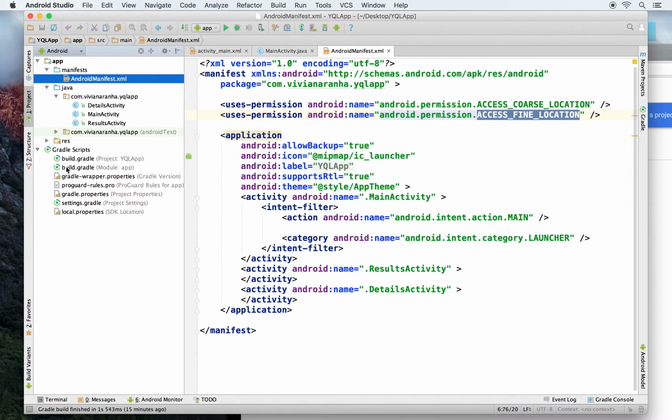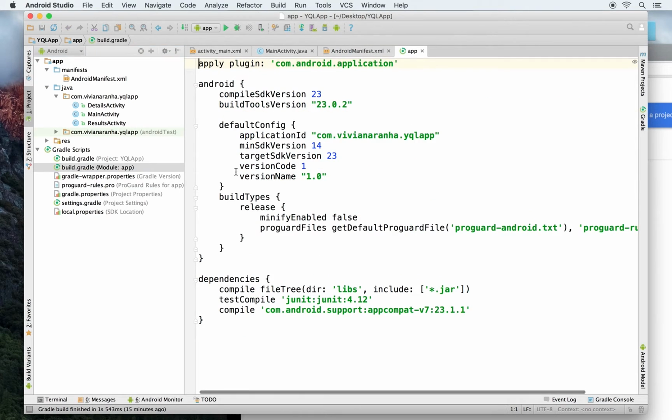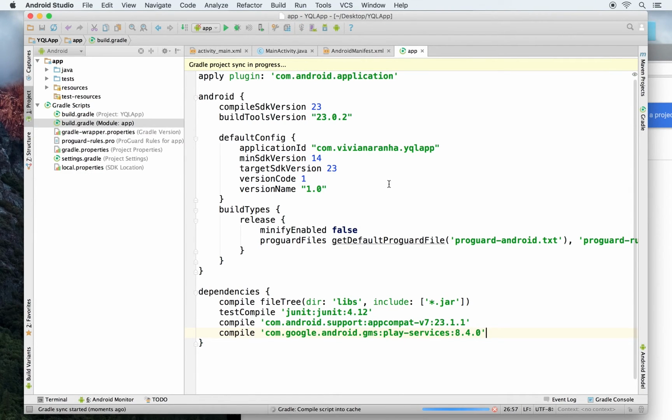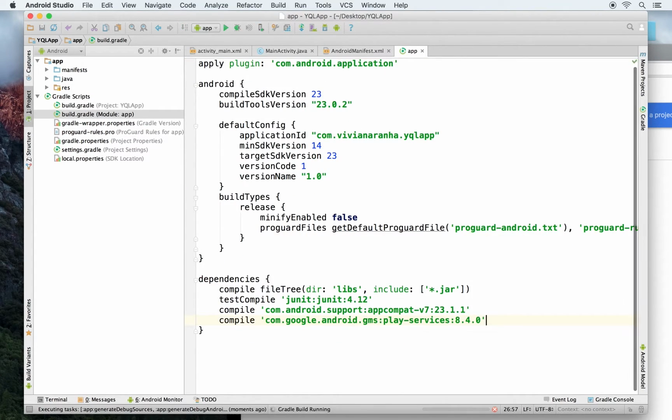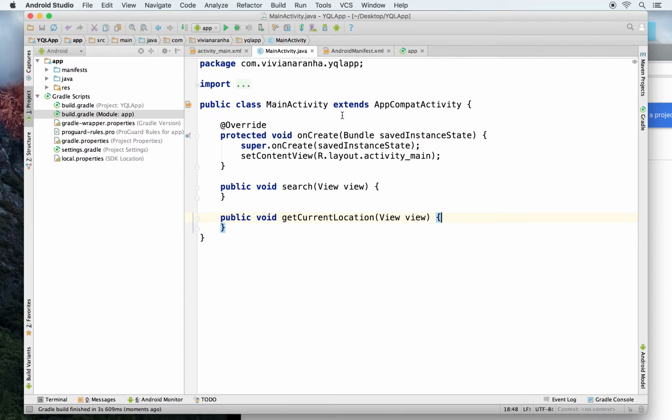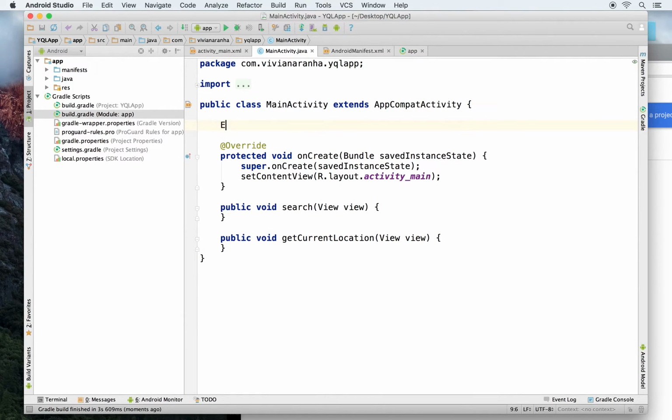If you want to look at the previous videos of location, you'll probably find more of why I am doing this. I'm not going to go over them again. So I'm going to add the play services because I would need play services for this application to get users location. Once I have that, let's go to main activity, make sure that I have the two edit text. First one was the search term and the second one is zip code.